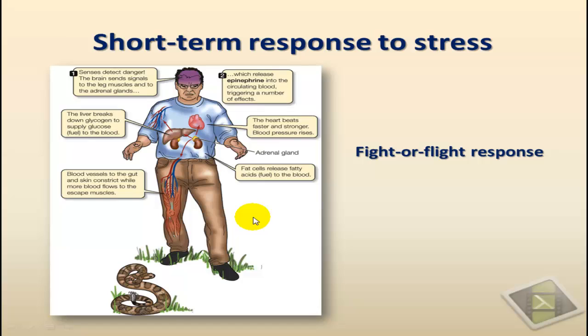As we have seen earlier, epinephrine would act on receptors that would trigger lots of changes in the body. The hormone is released by the adrenal gland that sits on top of the kidney, and that adrenal gland, in response to stressful situations, so in that case here, encountering a deadly snake, would trigger this response. The adrenal gland would release adrenaline into the blood, and then adrenaline would act on different kinds of cells to cause this generalized response that would help the individual deal with this stressful situation.